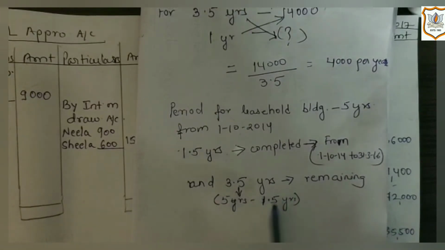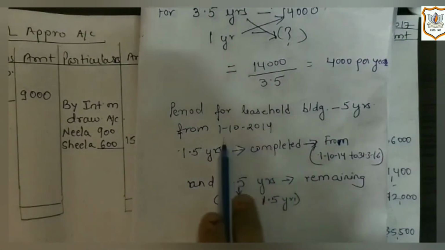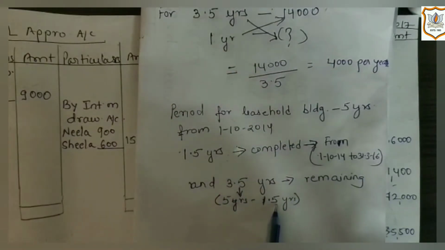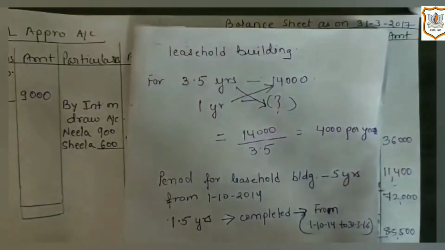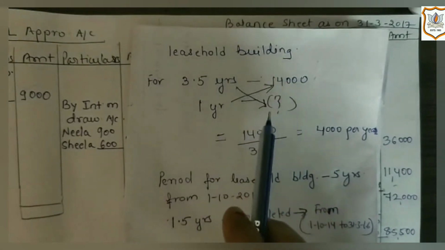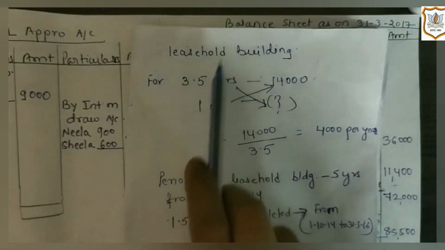Why we are deducting 1.5 year? This period is completed. That means out of 5 years, which is starting from 1st October 2014, 1.5 year period is completed. So we will get 3.5 years, which is remaining period. So remaining amount, which is rupees 14,000, is to be written off for 3.5 years. So we will calculate it like this.